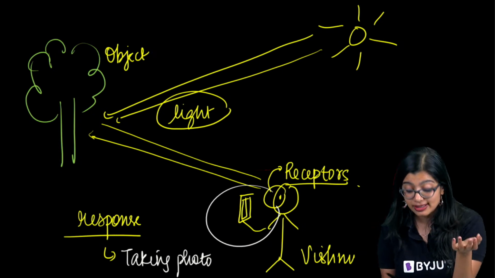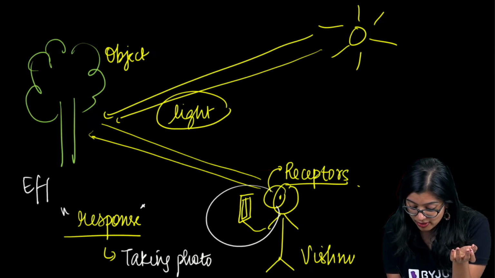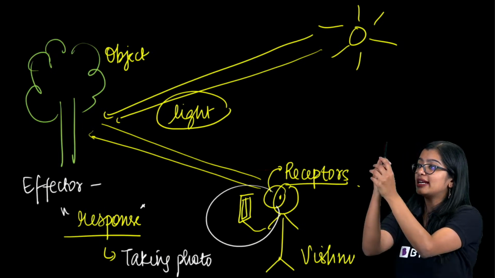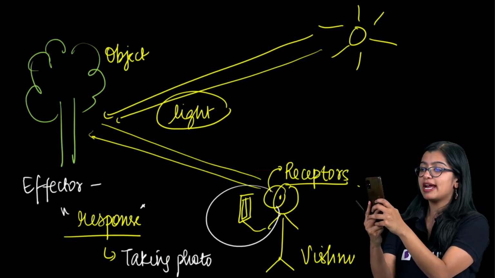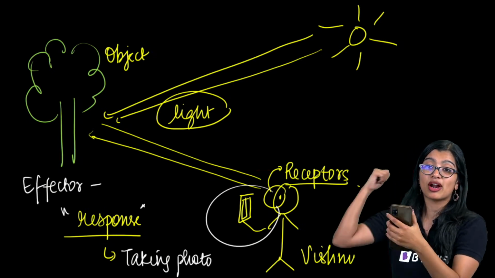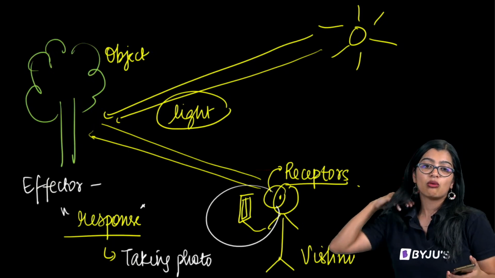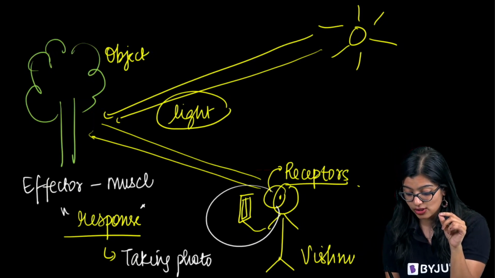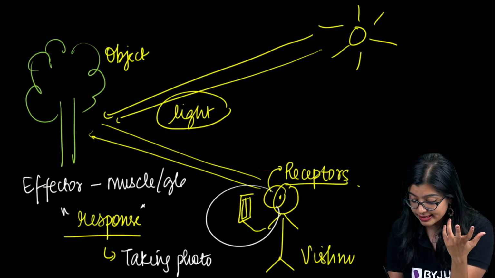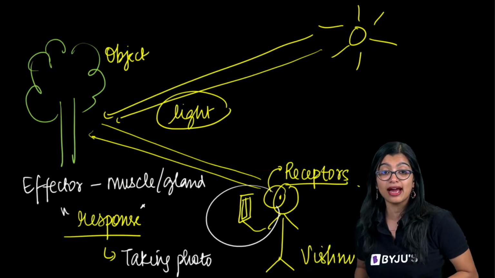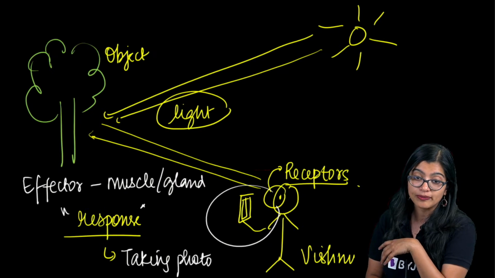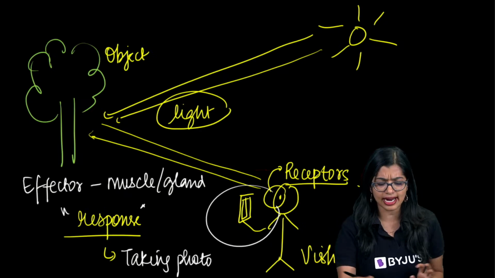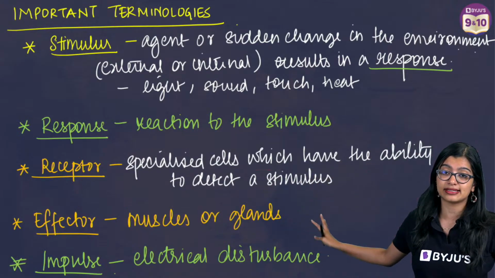But what is helping us do this response? There is an effector which is helping us do it, right? So what is the effector here? I lifted my phone and decided to take a picture, but what is helping me? What are my effectors? Yes, effectors are muscles or glands, right? So in this case, the effectors are the muscles of my hand that are helping me lift my phone. Whatever reaction you take, this way you will be able to understand these terminologies.